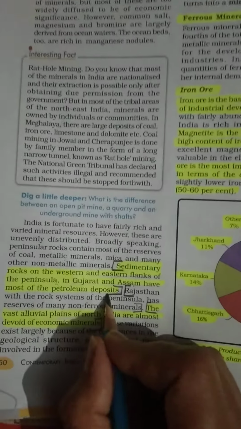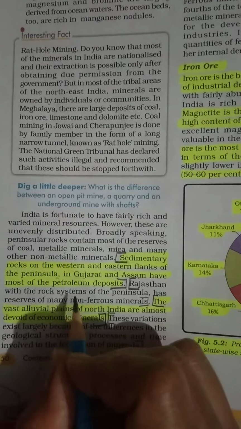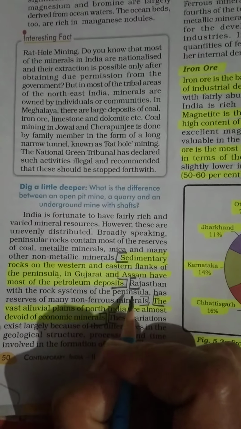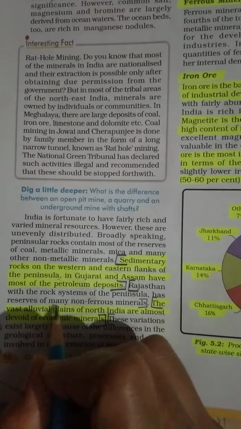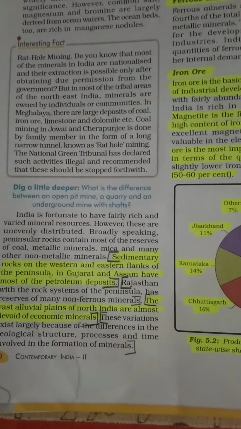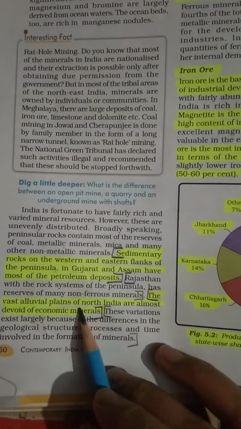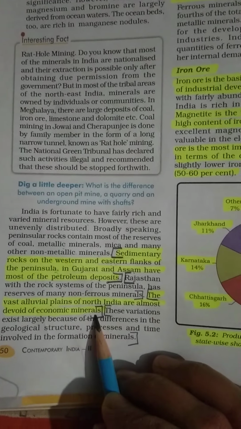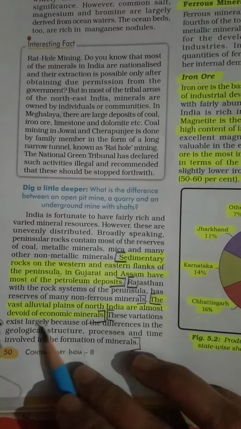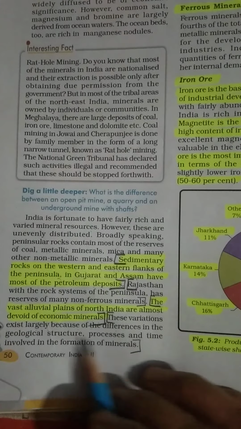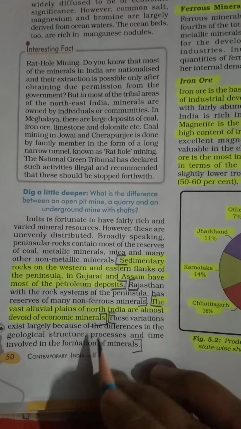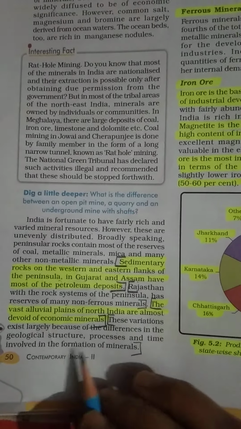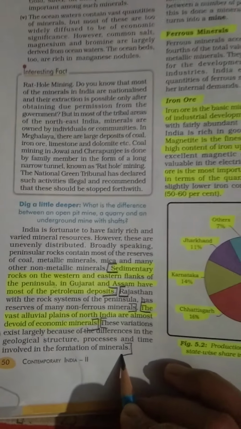Now Rajasthan, with the rock systems of the peninsula, has reserves of many non-ferrous minerals. The vast alluvial plains of North India are almost devoid of economic minerals. These variations exist largely because of the differences in the geological structure, processes, and time involved in the formation of minerals.